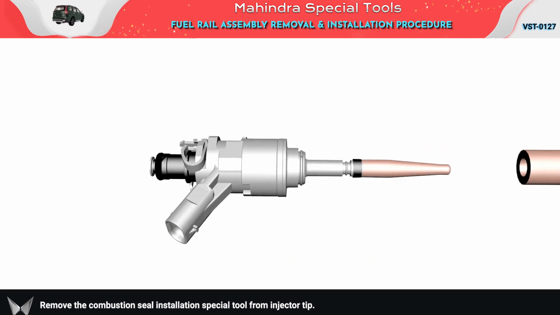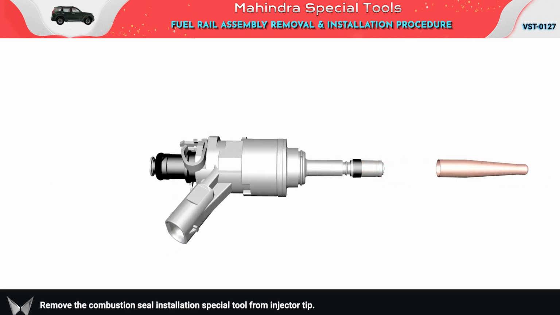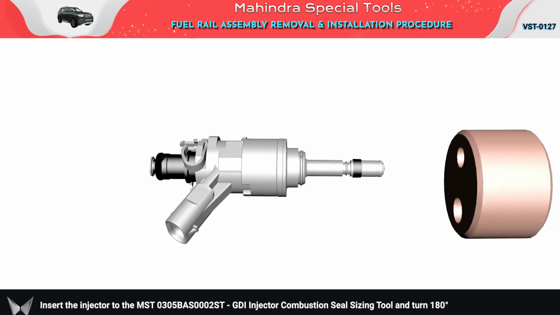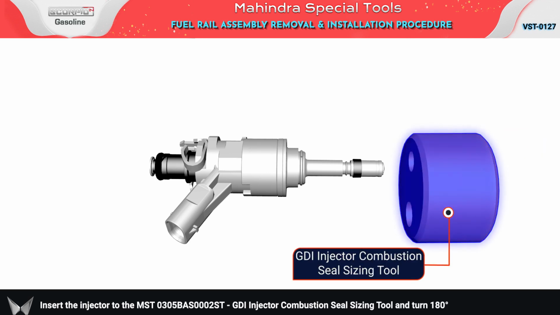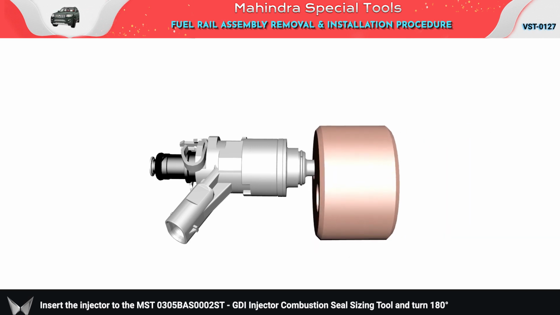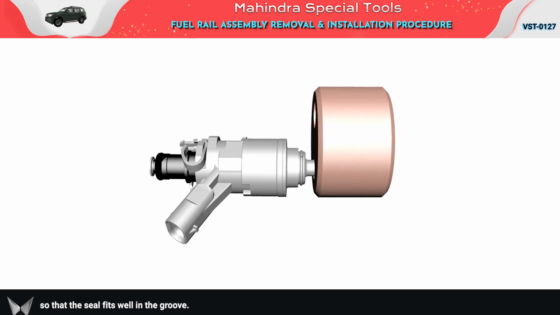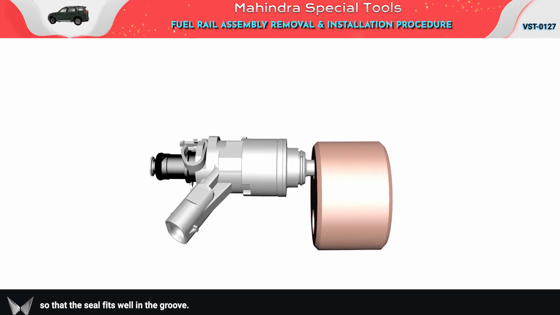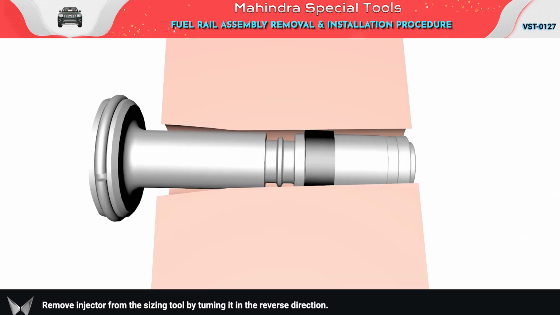Remove the combustion seal installation special tool from injector tip. Insert the injector to the MST GDI Injector Combustion Seal Sizing Tool and turn 180 degrees so that the seal fits well in the groove. Remove injector from the sizing tool by turning it in the reverse direction.